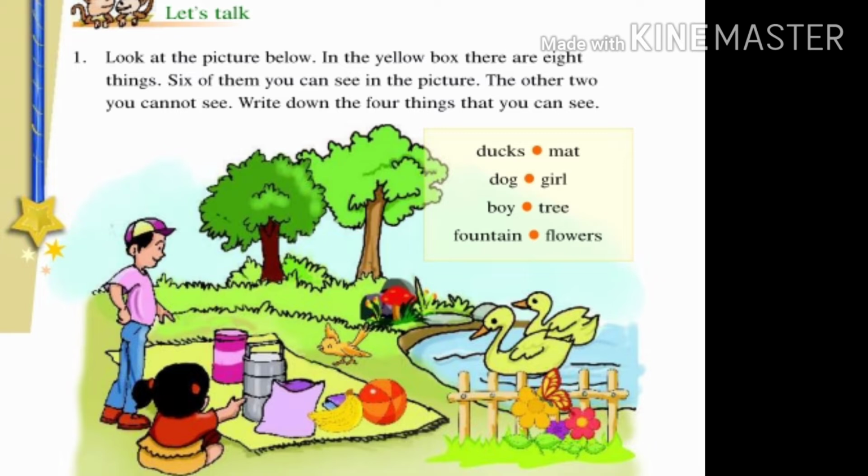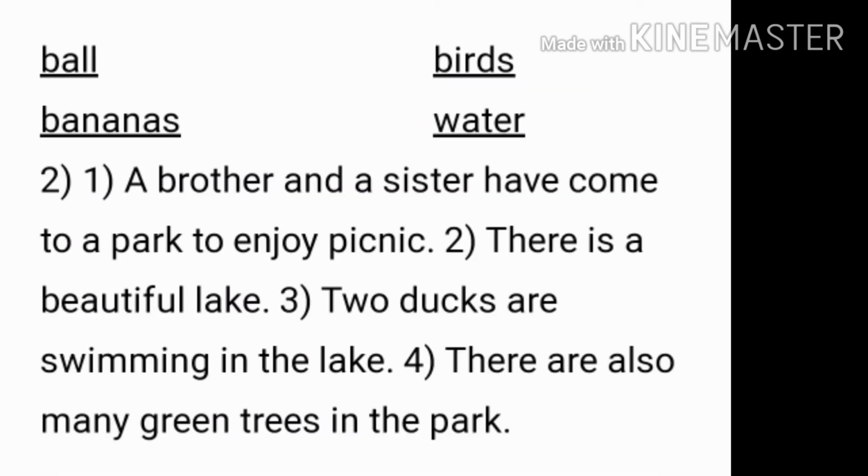So students, we want to observe that yellow box, and in that yellow box there are 8 things. Of those, 2 things we cannot see, and the other 6 things we can see clearly. So we want to write 4 things which we can see. And one more work we want to do. We want to describe this picture in 5 to 6 sentences.